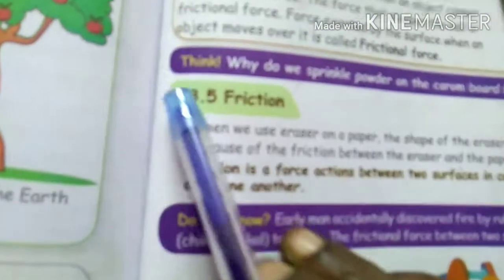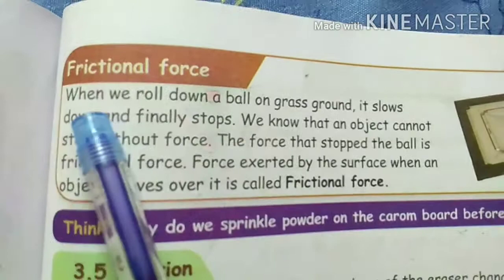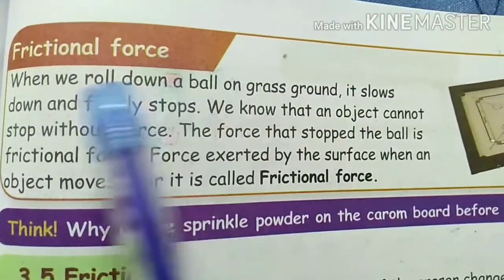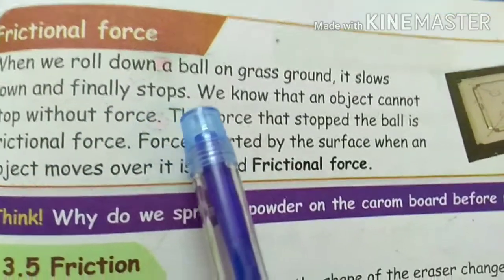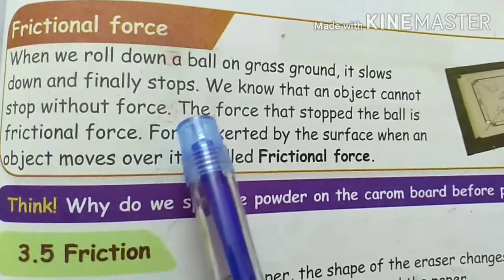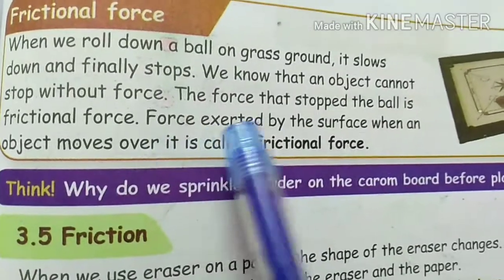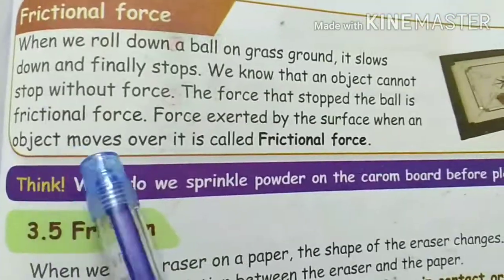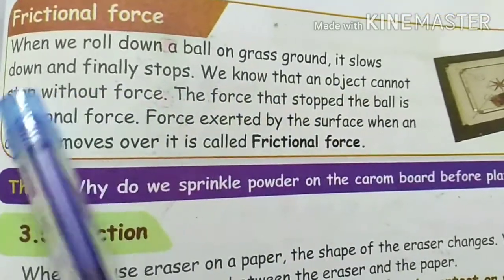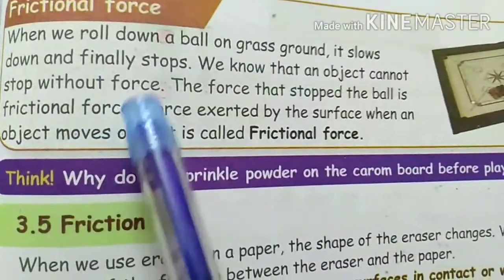The next one is friction. Frictional force. When we roll a ball on a grass ground, it slows down and finally stops. We know that an object cannot stop without force. The force that stopped the ball is frictional force. Force exerted by the surface when an object moves over it is called frictional force. An object cannot stop without force. Force only stops the ball.